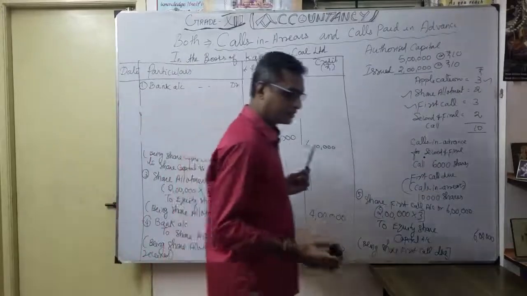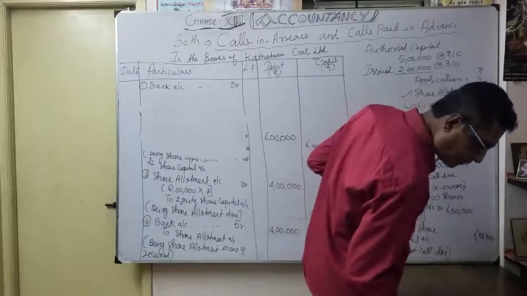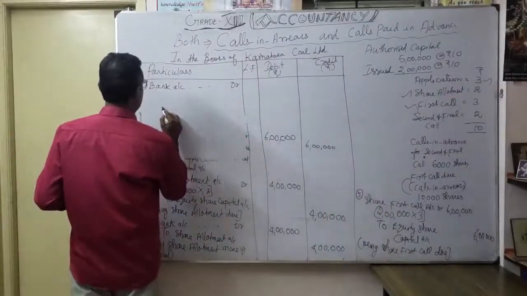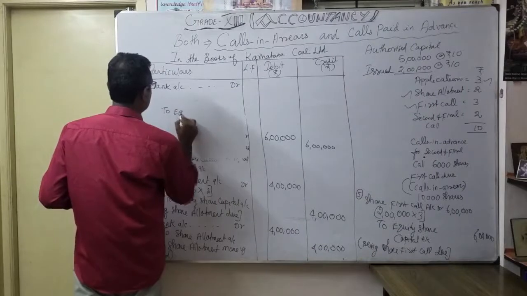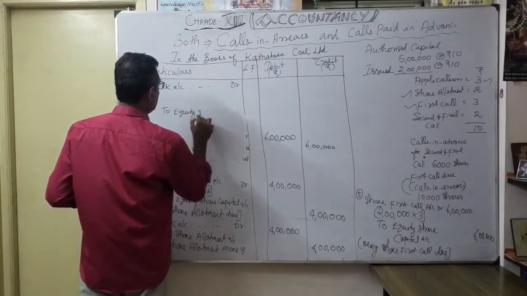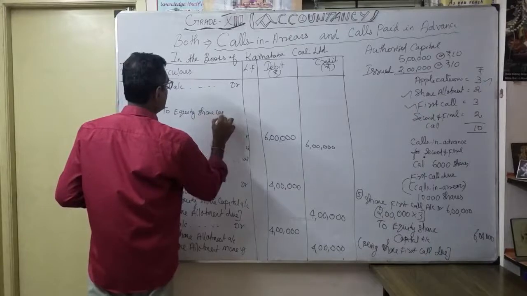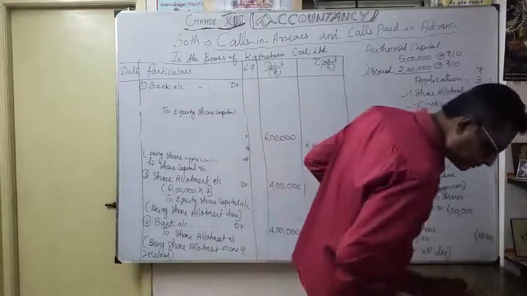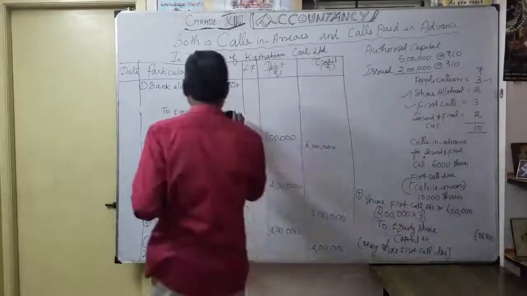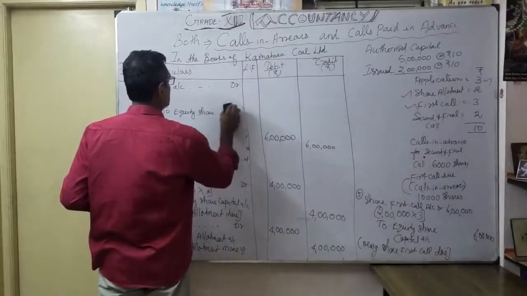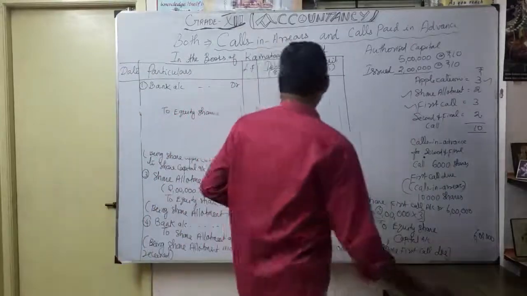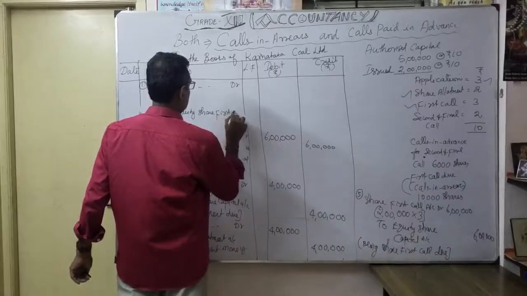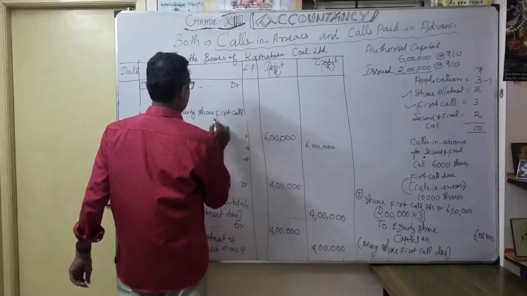So now see, the first one, what is the entry? First, as you know, you have to transfer, correct, to equity share capital, equity share first call, right, equity share first call account.